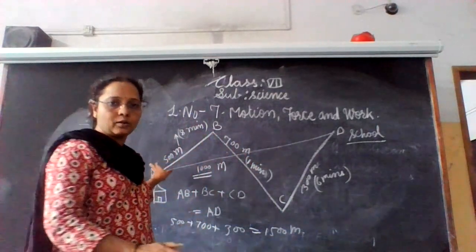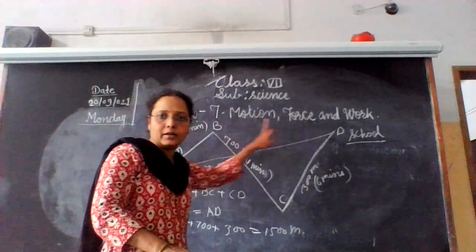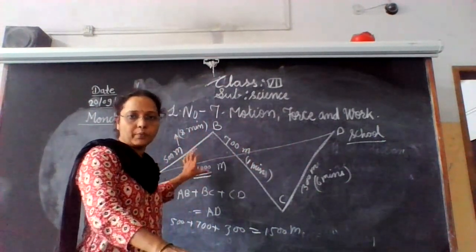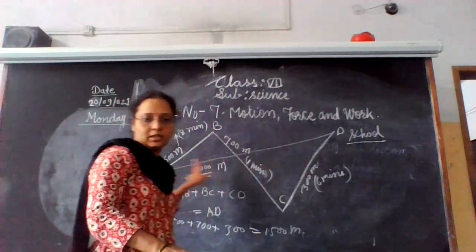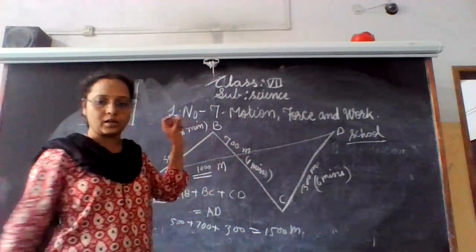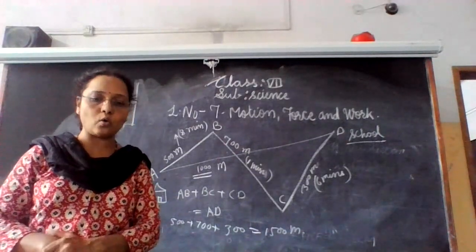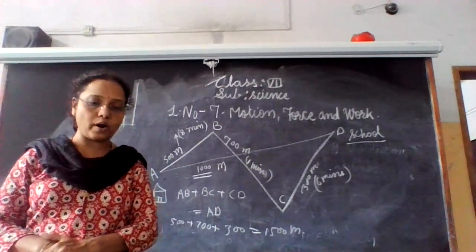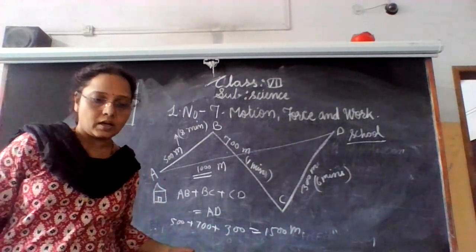Okay, instead of going around, we go directly from here to D, that means to the school. It is the minimum distance, it is the displacement, the direct distance. The minimum distance traversed by the moving body in one direction from the original point to reach the final point is called its displacement. Understood?